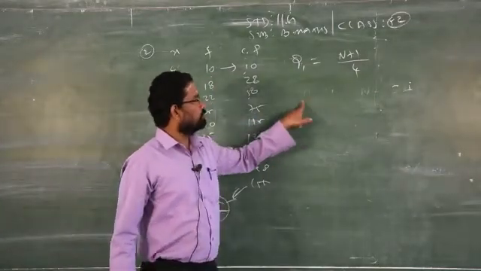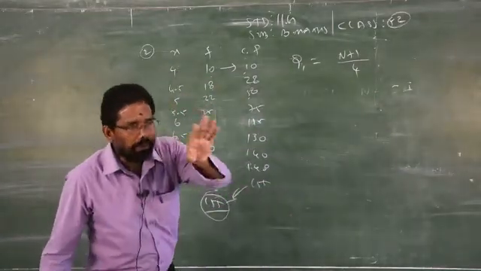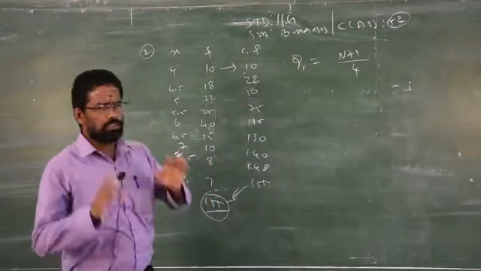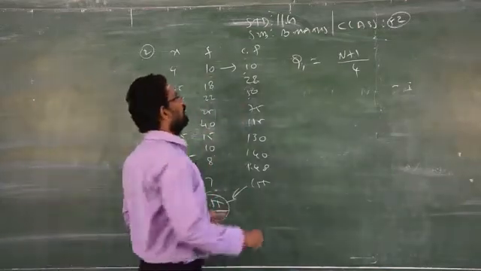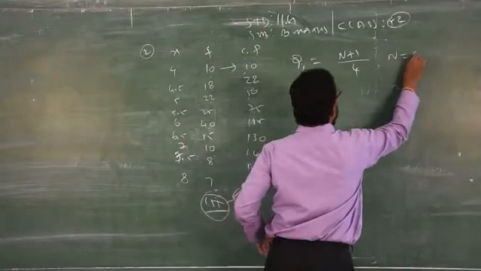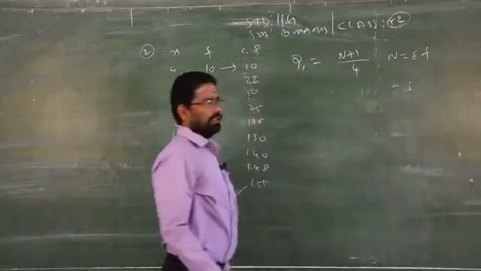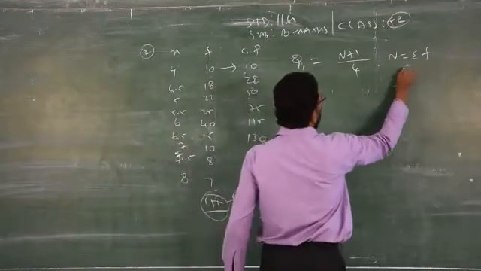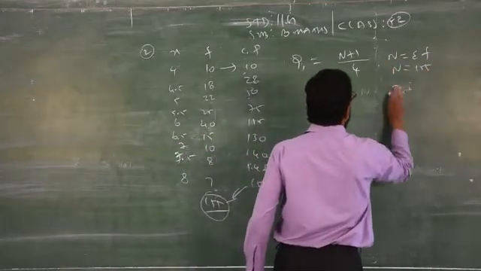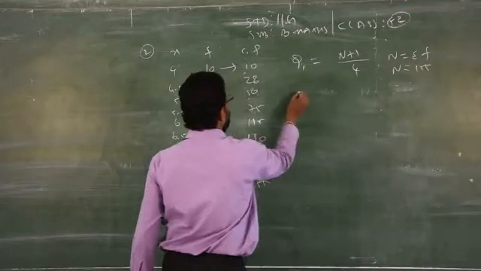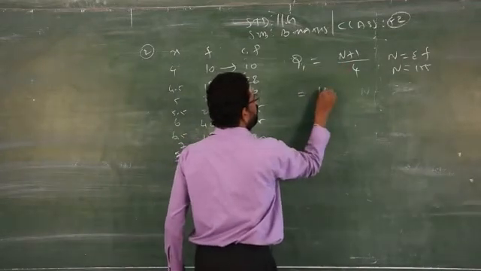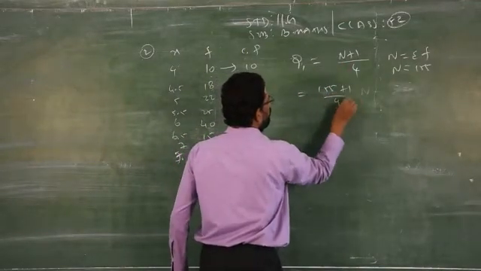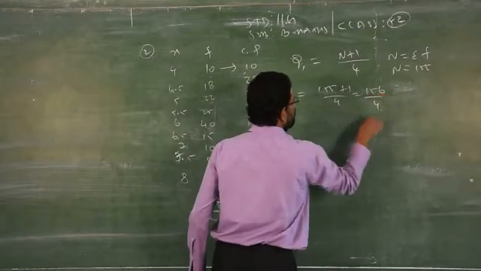Small n you can use only for ungrouped data. For grouped data, please always use capital N. Here the capital N stands for, as I told you already, the sum of the total frequency. What is the total frequency? 155. N is equal to 155. So now we can replace N by 155 plus 1 by 4. Your answer is 156 by 4.